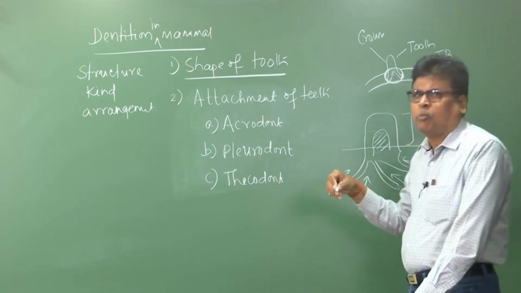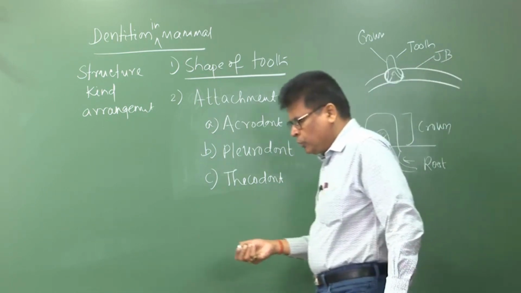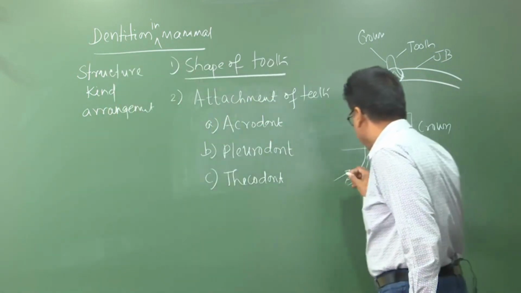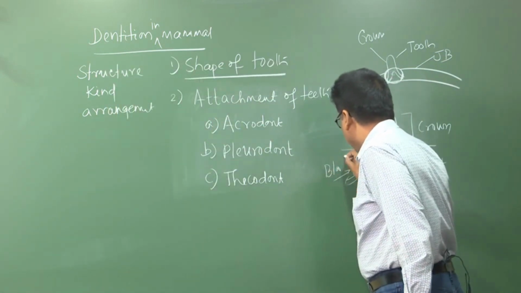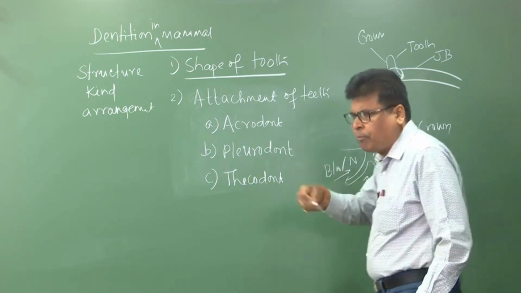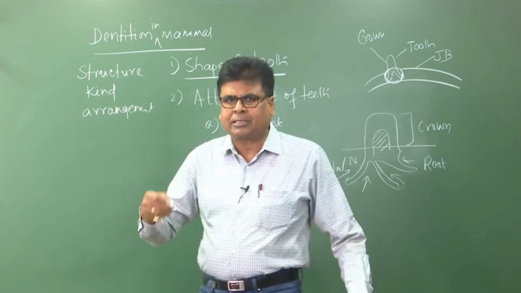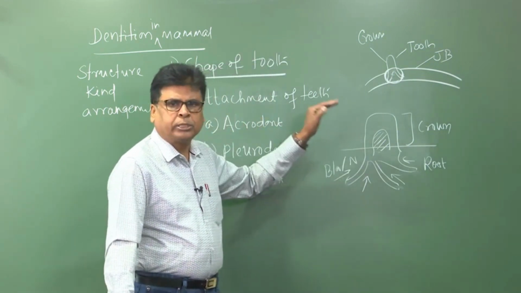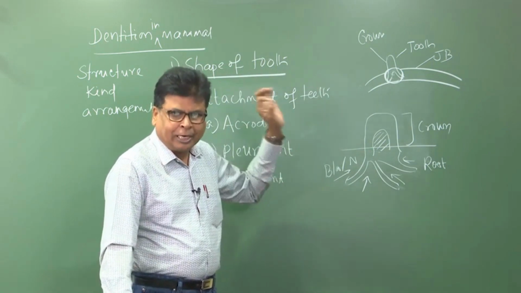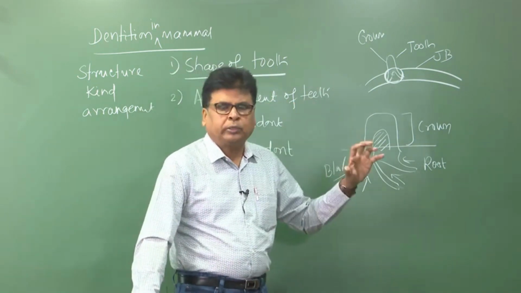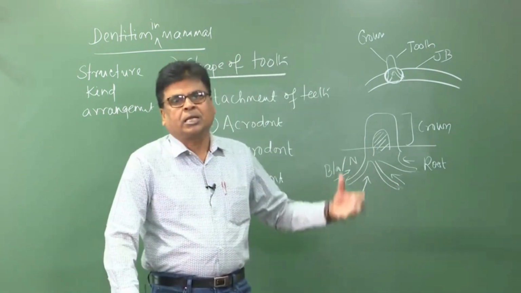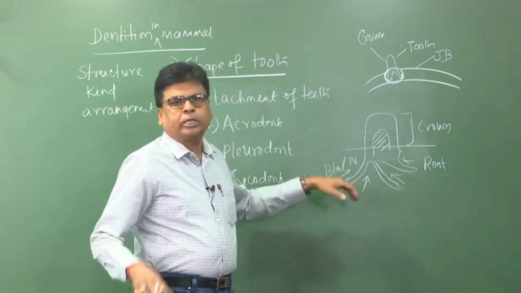In the open condition, the pulp cavity continuously gets blood and nutrients, so this tooth is growing continuously. That means an open type of tooth keeps growing because the root is open.